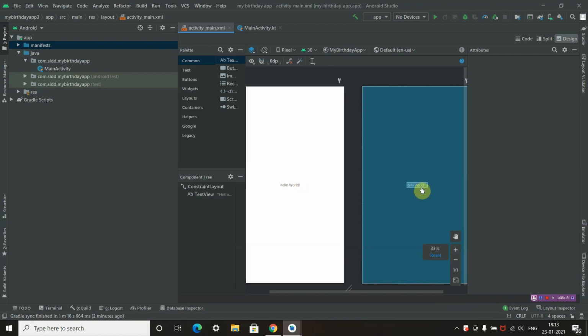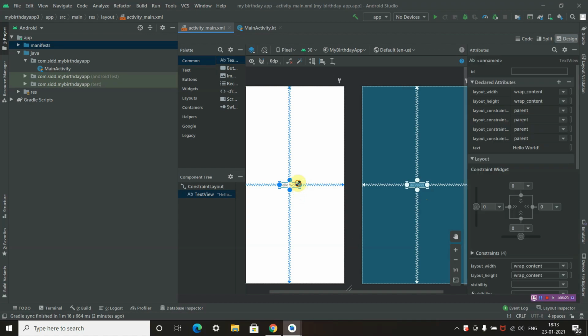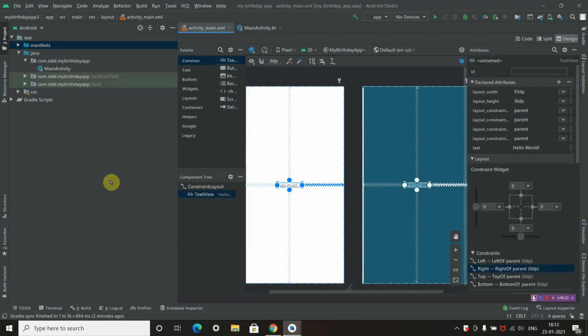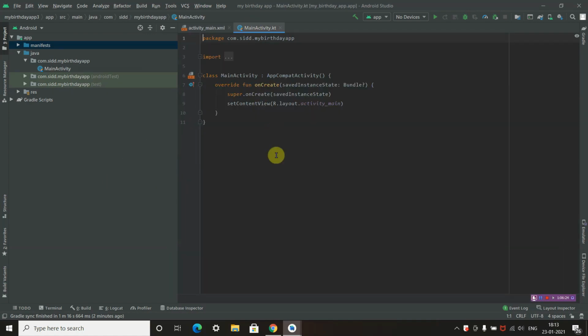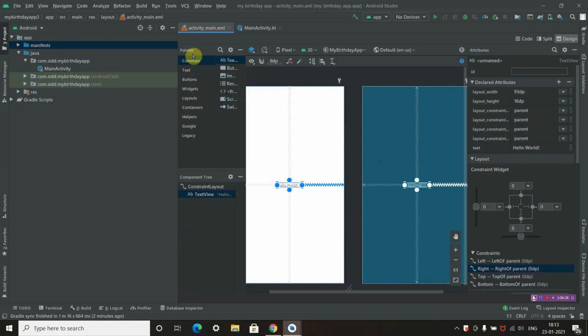Here, by default, it is already written Hello World. This is a text view on your empty app. Okay, now we will be replacing Hello World with messages. Here is the palette. In the middle of Android Studio you can see the common text view, button, layouts, constraints, helpers, Google and more. The component tree shows whatever you add.